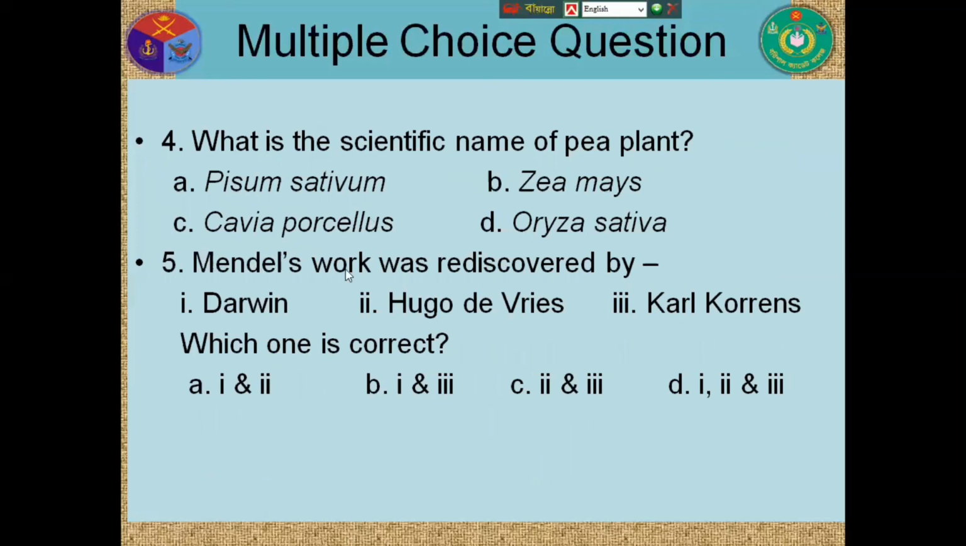Mendel's work was rediscovered by Darwin, Hugo de Vries, Carl Correns. Which one is correct? Darwin, 1 and 2? No. 2 and 3. Option C is the right answer.